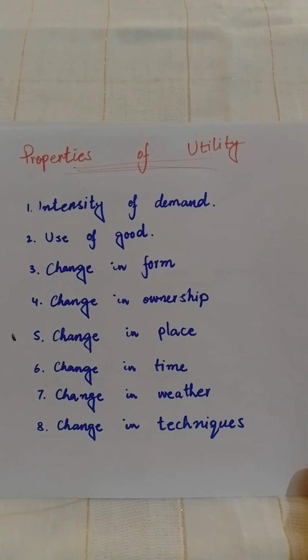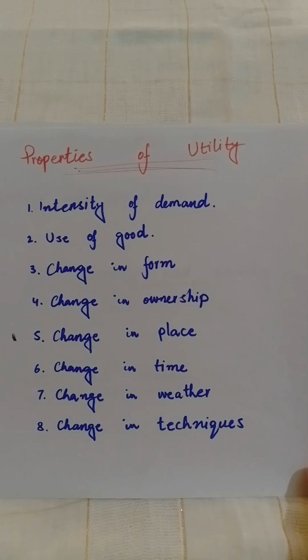Number two is use of good. It depends on the good, how we are using it. There is one same thing, like a pen. If it is not used by a student, then it is not beneficial for him. But if the same pen is used by a student or teacher, it gives more utility. So the utility of a pen depends upon the right person and its usage.